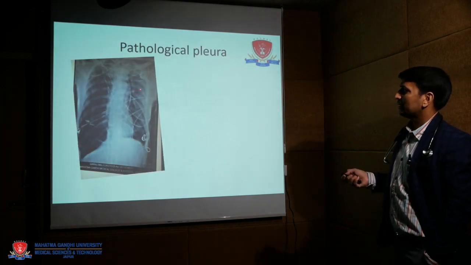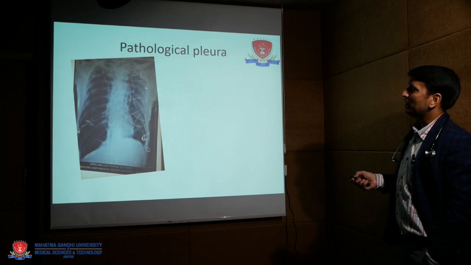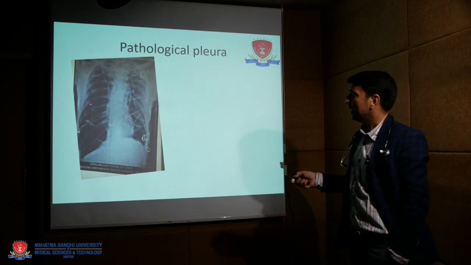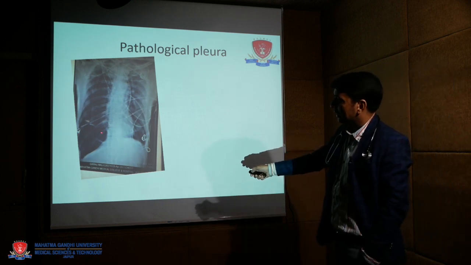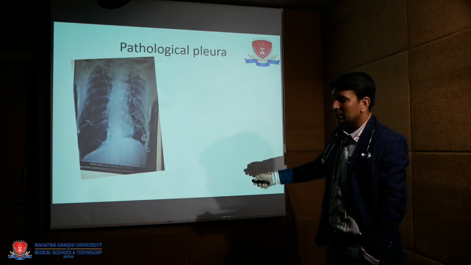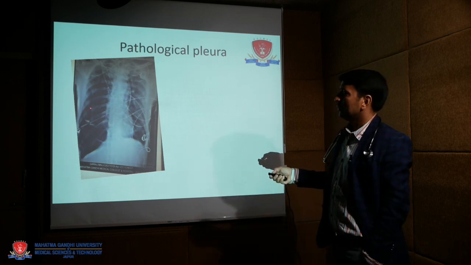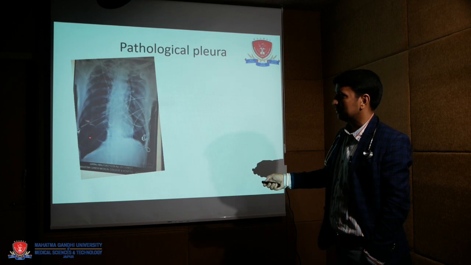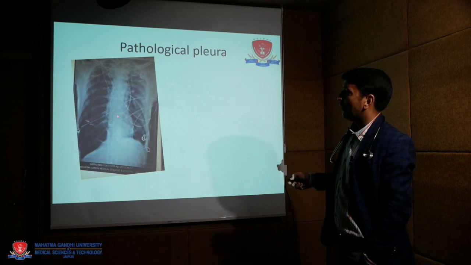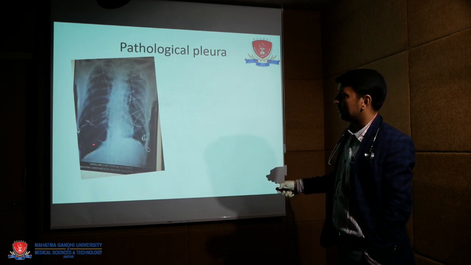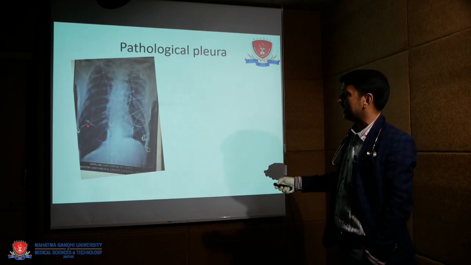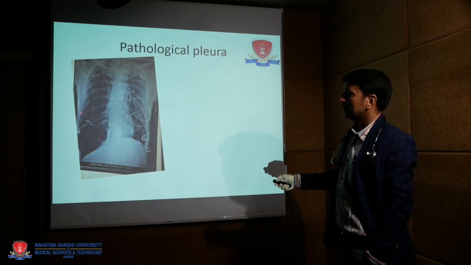Now this is a chest X-ray of a patient. What is the abnormality seen in this X-ray? If we look clearly, there is a dark, black area, and this is the collapsed part of the lung. It means air in chest radiology looks dark, or if there is pathology like a lung mass or effusion, it looks whitish. Then this is the air. This is called pneumothorax, air in the pleural space. Which side? Right side of the chest.